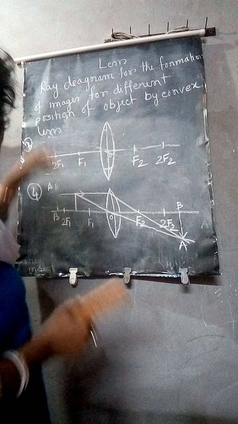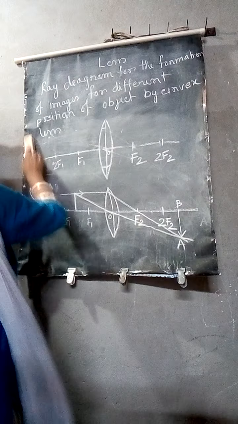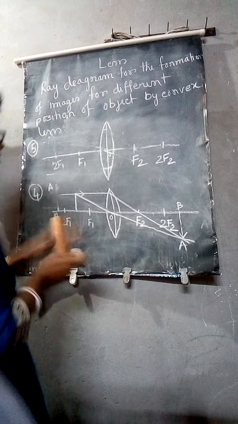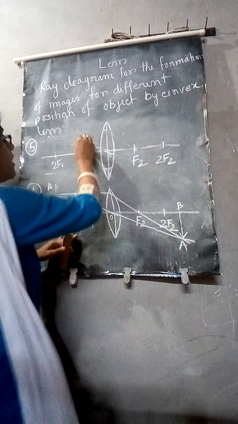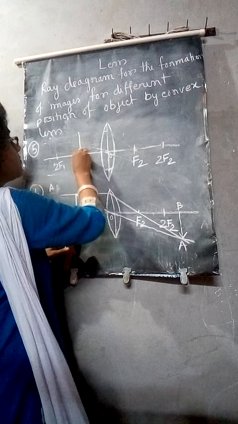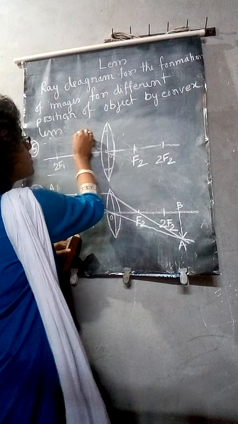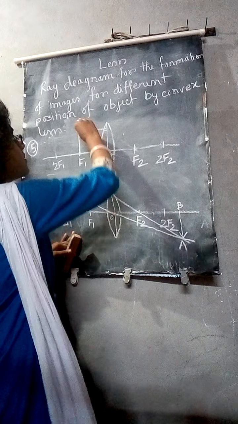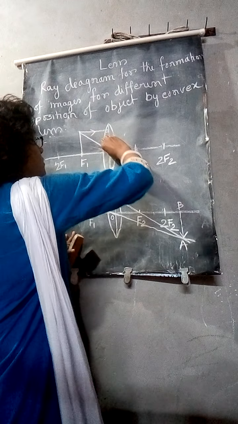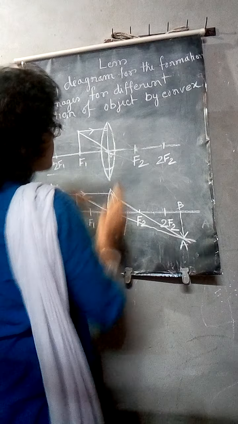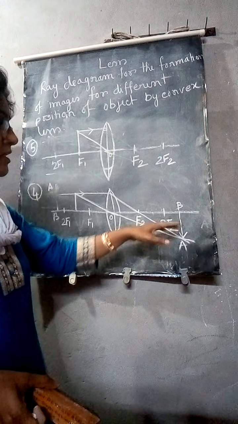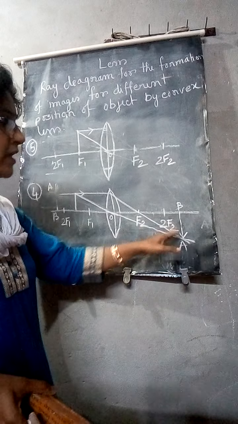So for the fifth case, the object will be where? It will be at F1. Take two rays. Another one will pass through the optical center. Now there you have seen the image is formed after 2F2.